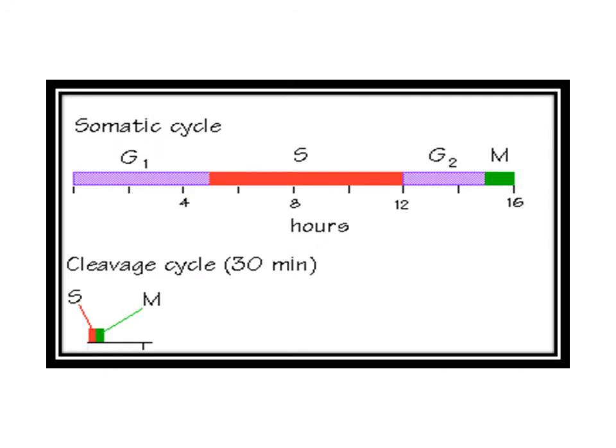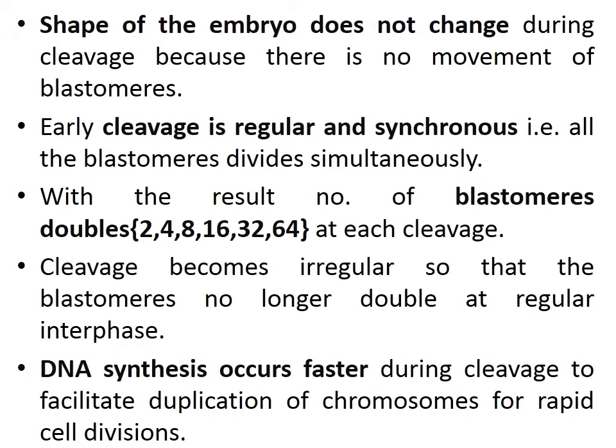So this is a normal somatic cycle, and this is a cleavage cycle, which takes just 30 minutes to complete, and after one division, immediately the next division. The shape of the embryo does not change during cleavage because there is no movement of blastomeres. It remains as such, a rounded ball-like structure.